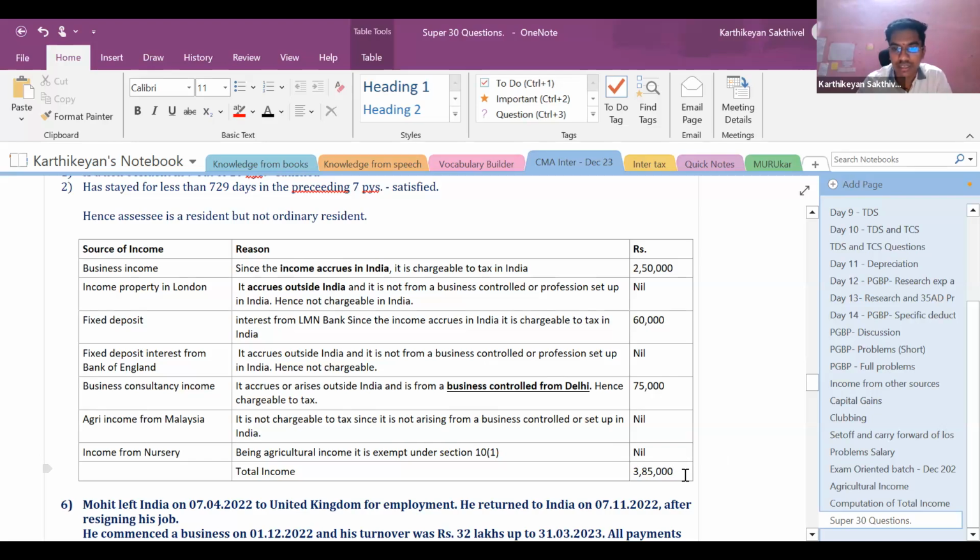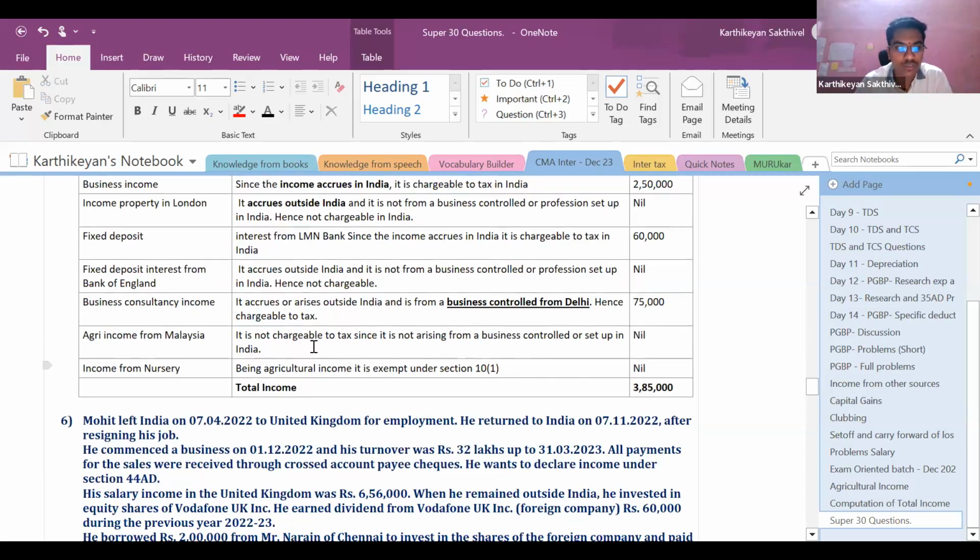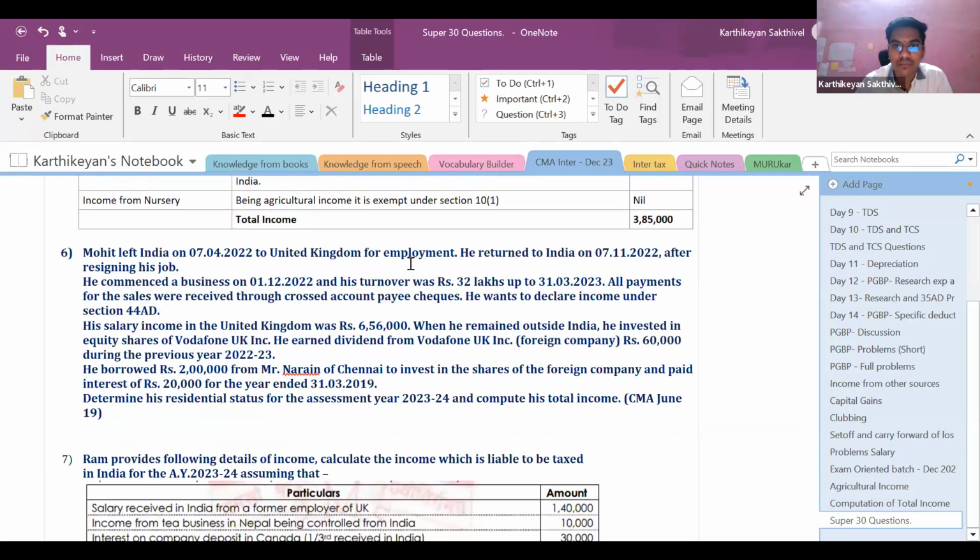So the total income here is 3,85,000. We have only 3 incomes which are taxable. One is business income, the next one is fixed deposit interest, and the third one is business consultancy income. Right? Now let us go to question number 6.